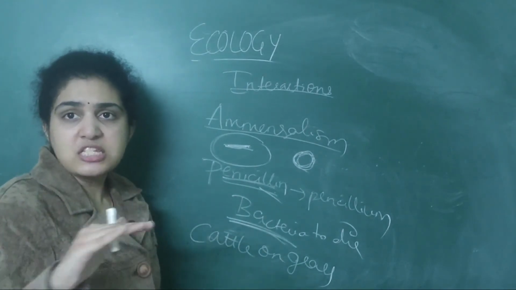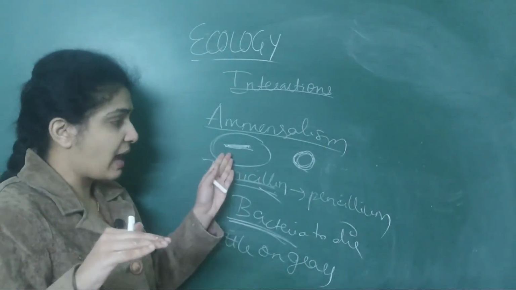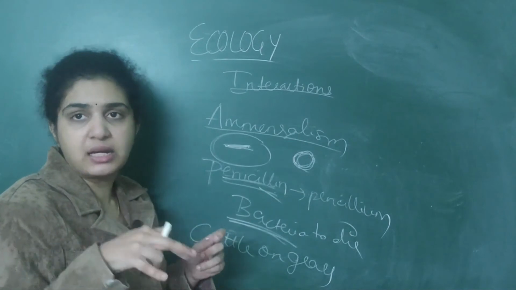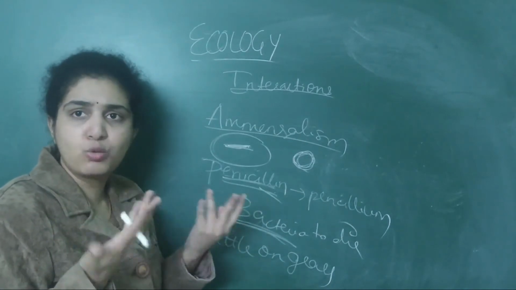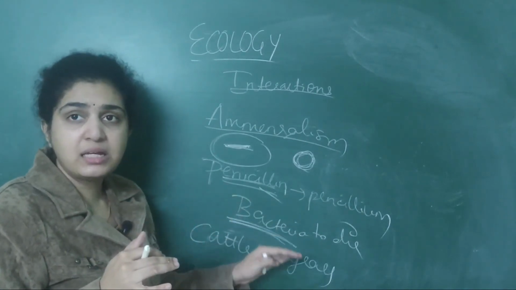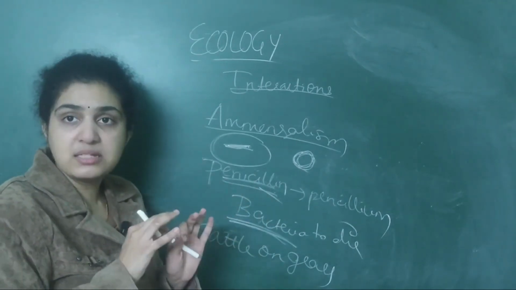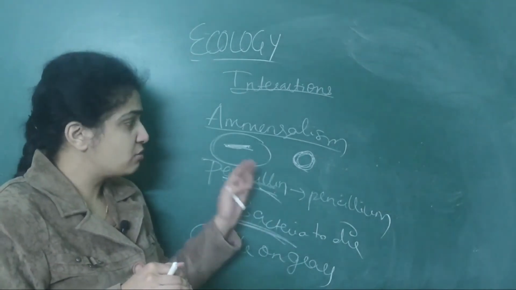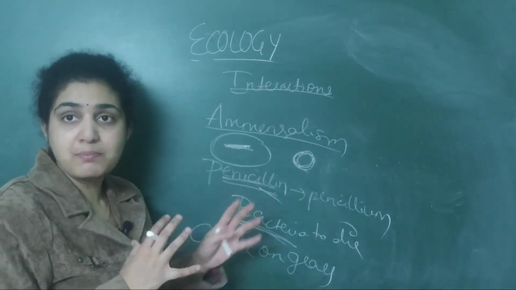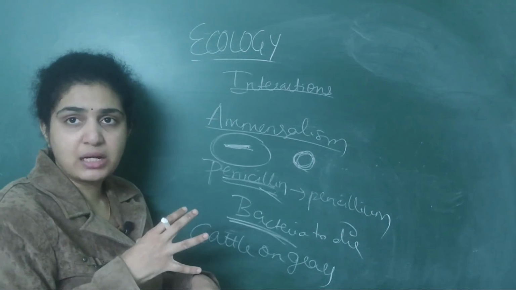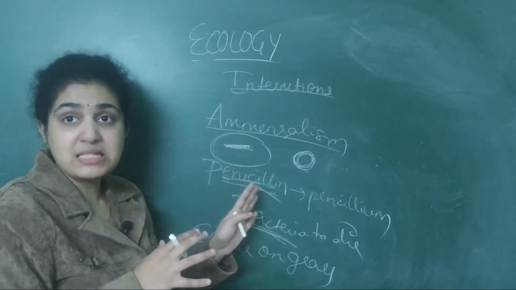Grass is smashed. So grass is affected here and cattle is not affected. They are simply walking on the grass, no effect for them. But here the grass is abandoned or it died because of this practice. So these are the 2 common examples given under amensalism.